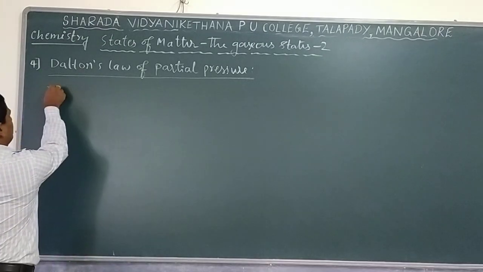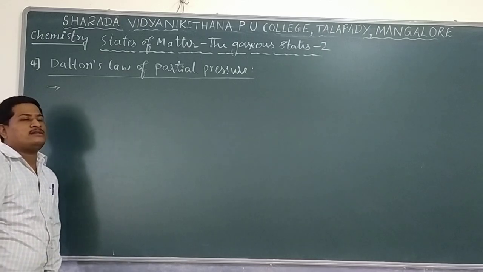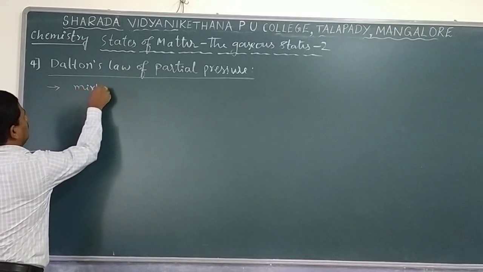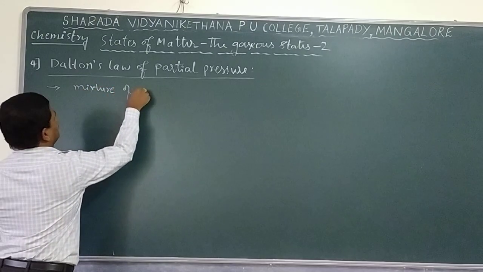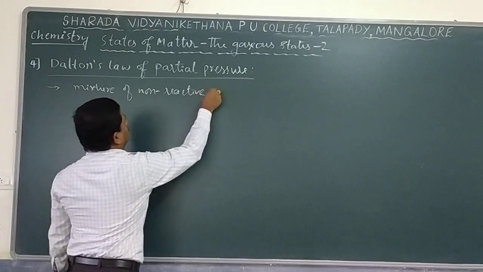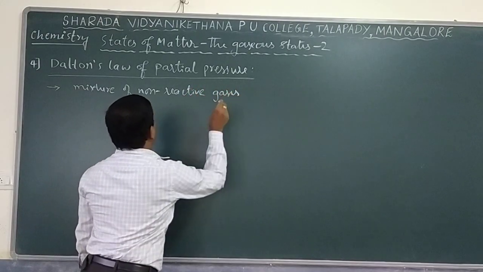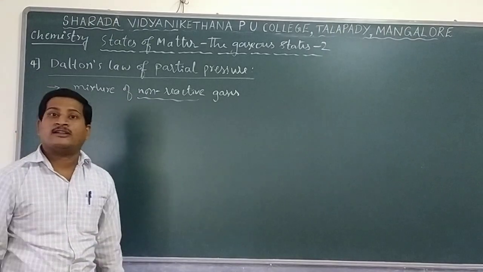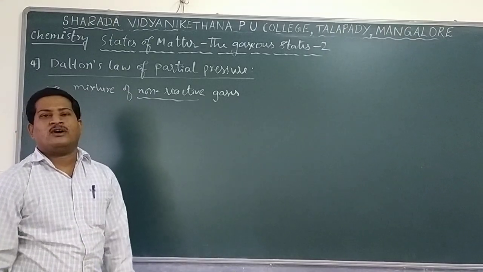First point you have to remember: Dalton's law of partial pressure is applicable for a mixture of non-reactive gases. This is the most important. Remember, this is applicable only for non-reactive gases. What is the meaning of non-reactive gas?